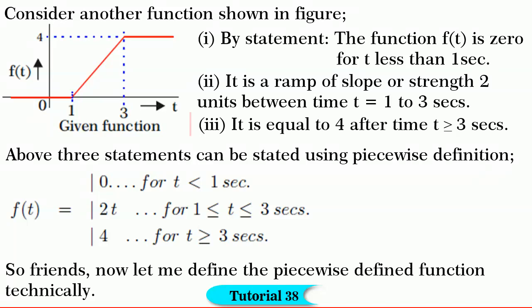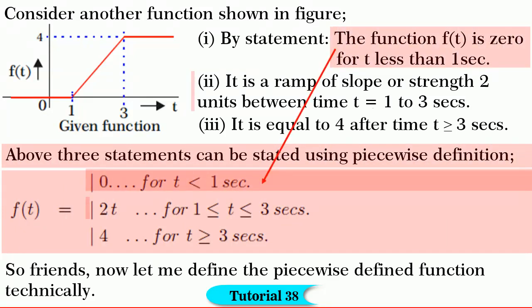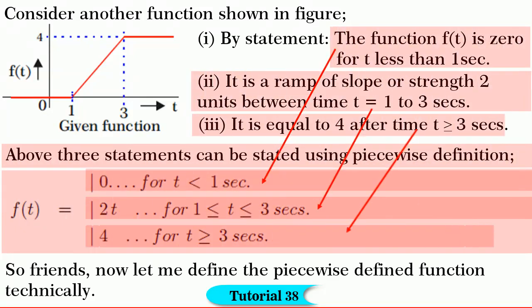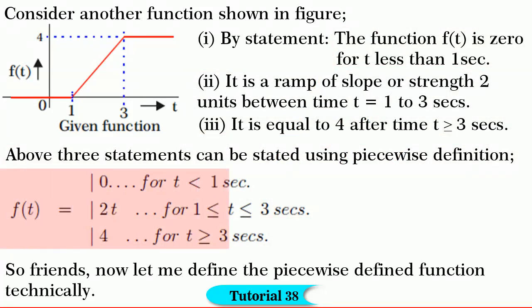And third, it is equal to 4 units after t is equal to or greater than 3 seconds. Friends, the above three statements can be expressed as a piecewise definition as shown. Hope you have understood what we mean by the piecewise definition.